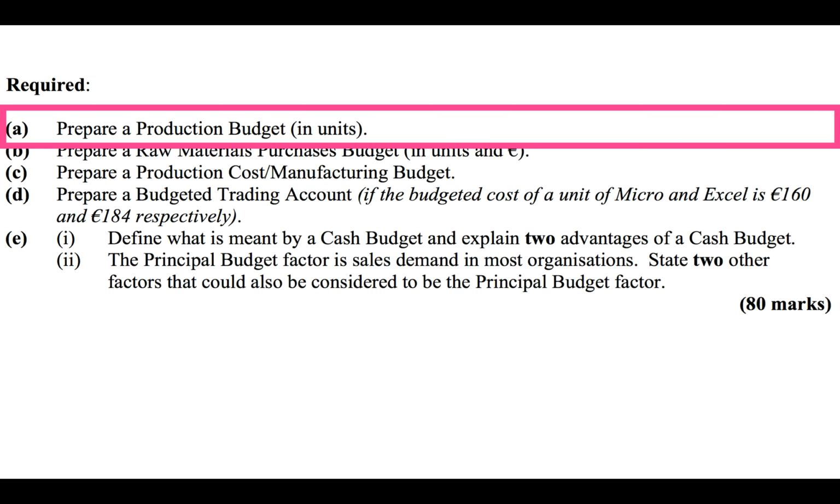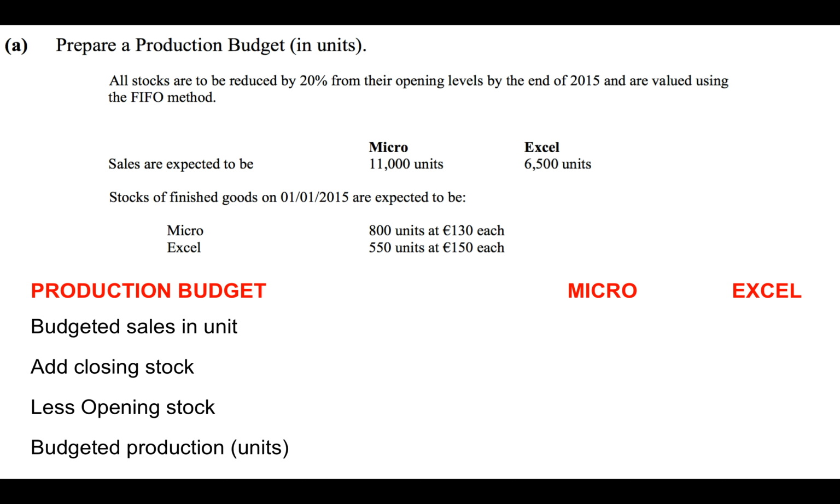So prepare a production budget in units. So how many units do I have to make? So all stocks are to be reduced by 20% from their opening levels by the end of 2015 and are valued using the FIFO method, which means first in, first out. So I use the units that I've produced first, I sell them first, and then I sell the ones that I have made last later on. Okay, so sales are expected to be 11,000 units of Micro and 6,500 units of Excel. So that's the budgeted sales in units.